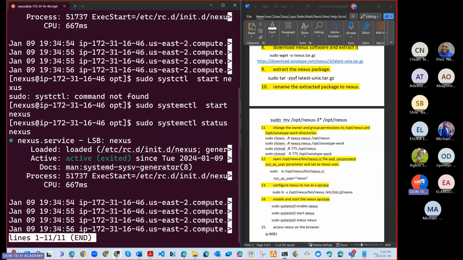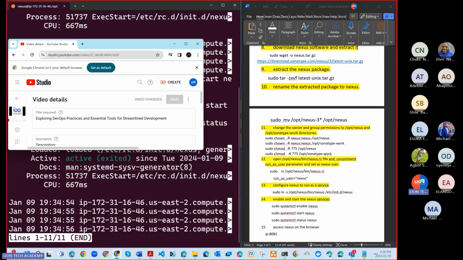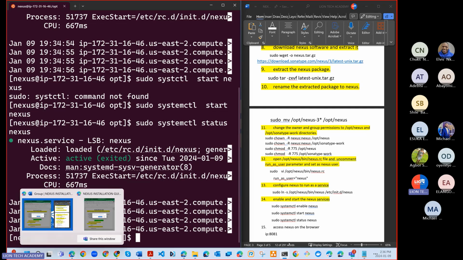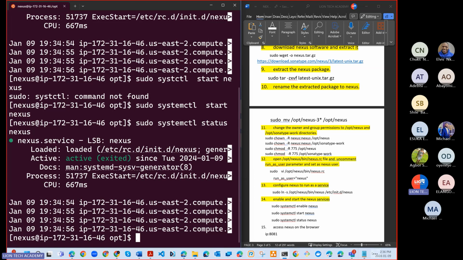So now, if we go back here, oh, by the way, first let's go back and look at the public IP address of our Nexus server. Let's press Q here and let's go look for the public IP address. I think it's this one.